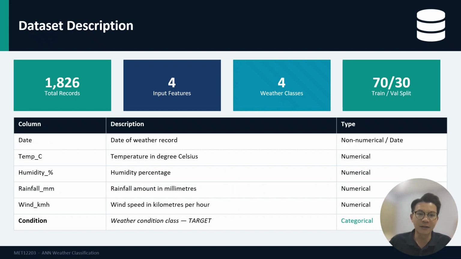We selected a 5-year weather dataset stored in CSV format, which we uploaded to Google Drive and accessed through Google Colab. The dataset contained 1,826 daily weather records with 4 input features: temperature in Celsius, humidity percentage, rainfall in millimeters, and wind speed in kilometers per hour. The target variable is the condition column, which is a categorical label representing the weather class. The dataset also includes a date column, which we did not use directly as a training feature, but we noted it as a potential area for future feature engineering.